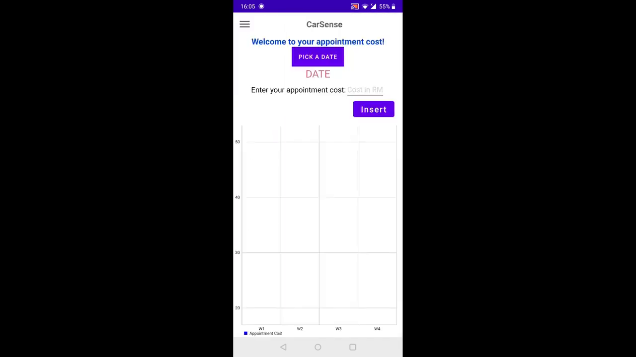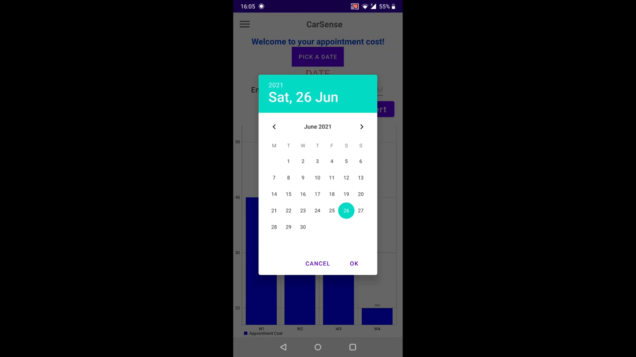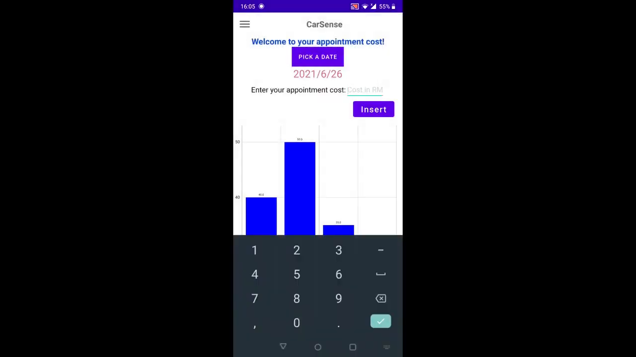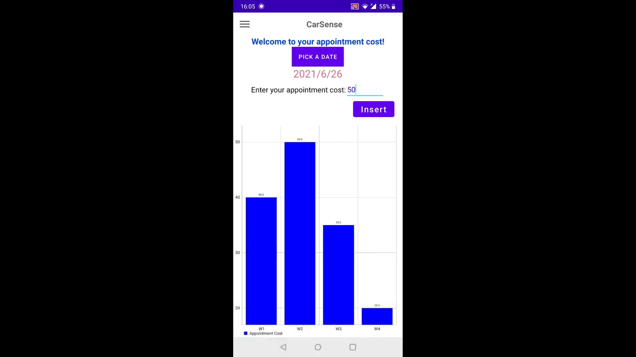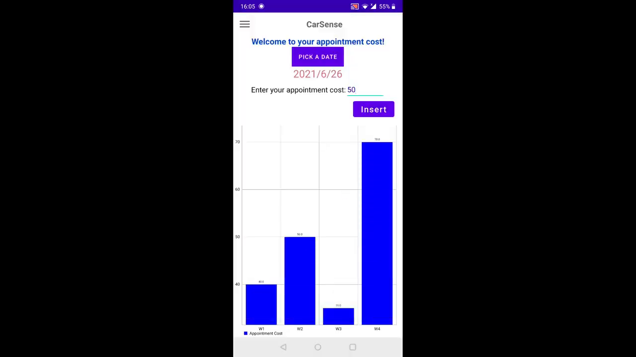Right now, users, of course, can input the appointment cost as well. So as explained earlier, week 1, week 2, week 3, 4. Week 4, the final week, is actually on the date of 22 to 28, 29, 30 or 31 of the current month. So let's say I pick a date, 26 June, okay, today. So let's say I want to input maybe, for example, 50 ringgit. Okay, same goes as well, yes. So successfully data added, and as you can see, it scales accordingly.